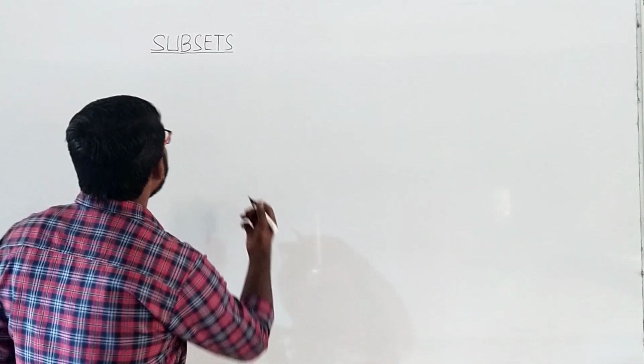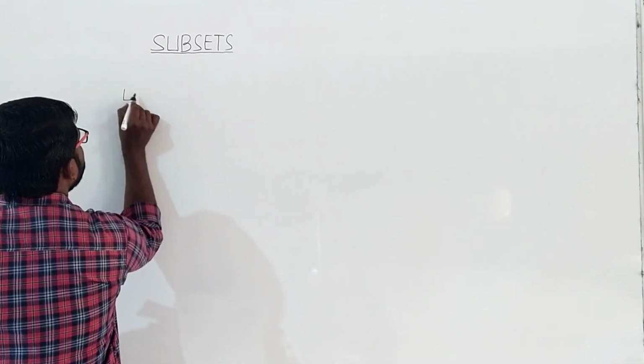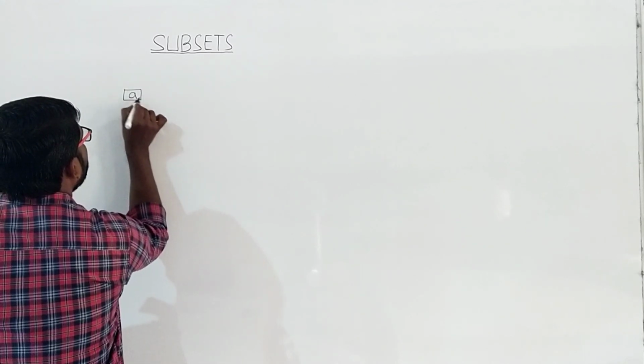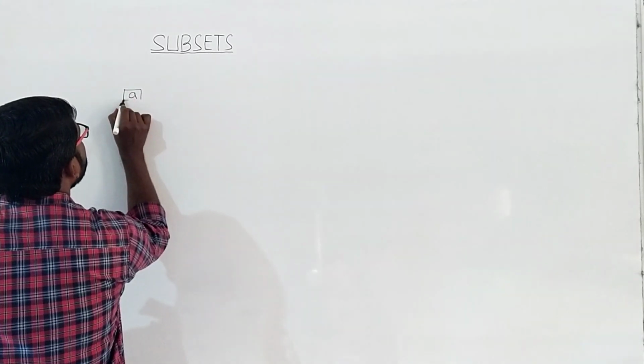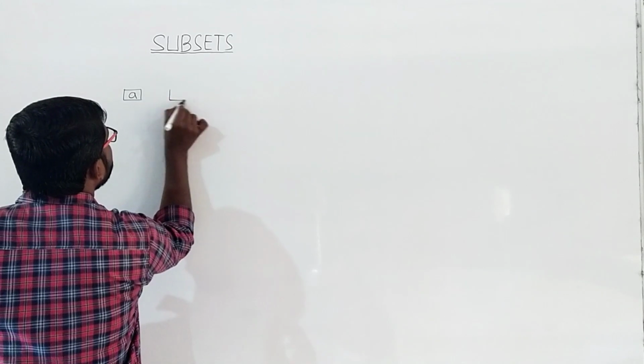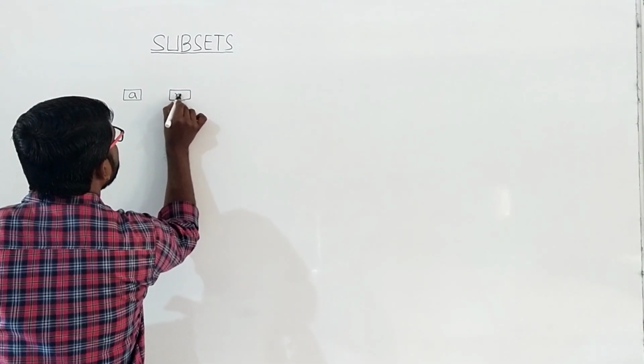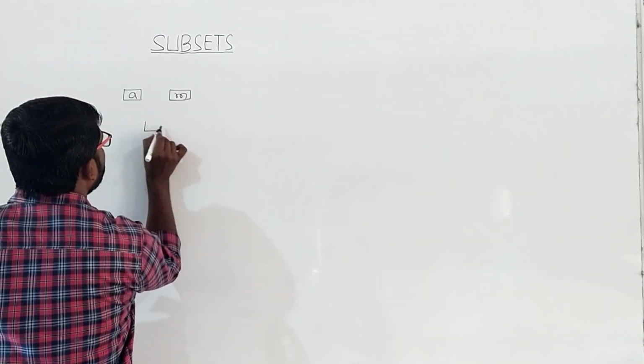A doctor has advised a patient to eat 3 fruits every day. They are apple, and then mango, and then orange.